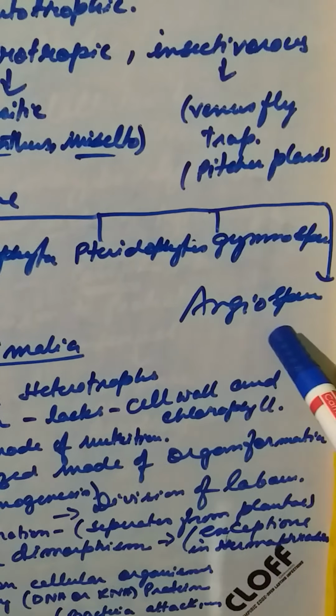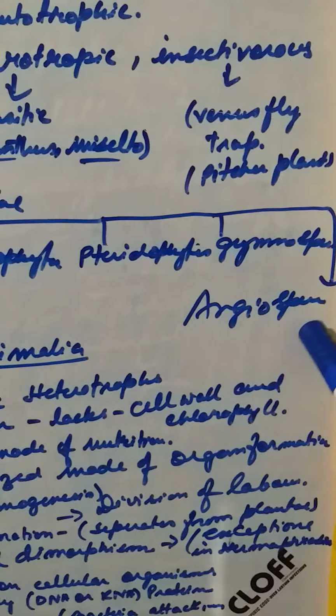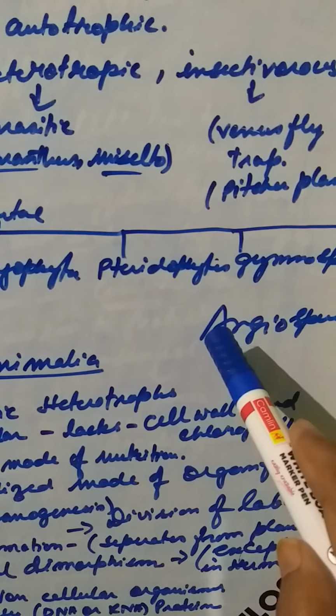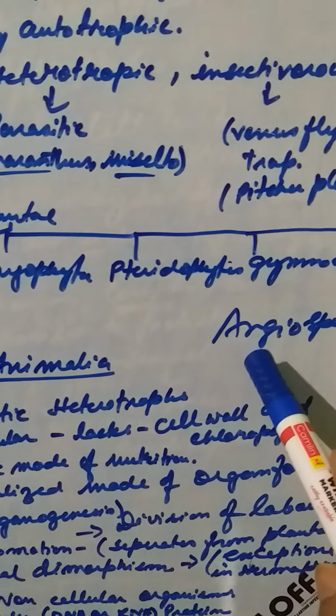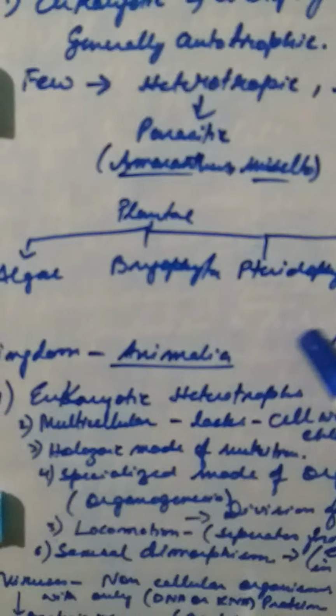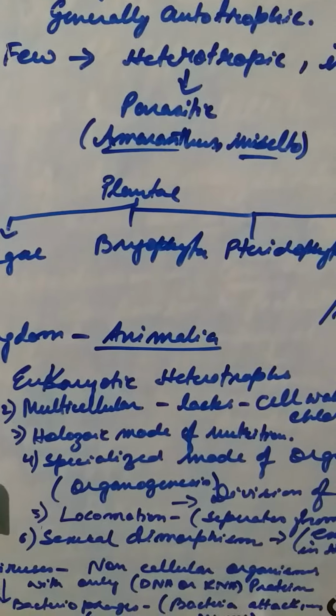This angiosperm is all the flowering plant, the fruiting plant which you see around yourself. It's a very common one, and the detailed structure of this we'll be dealing with in the next chapter, so I'll skip this part